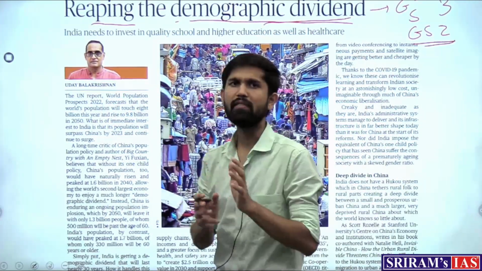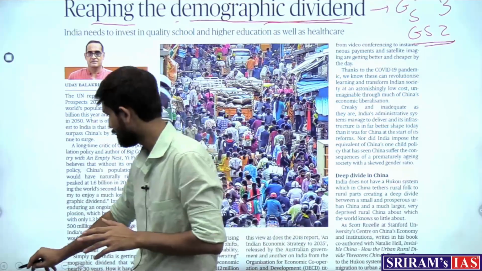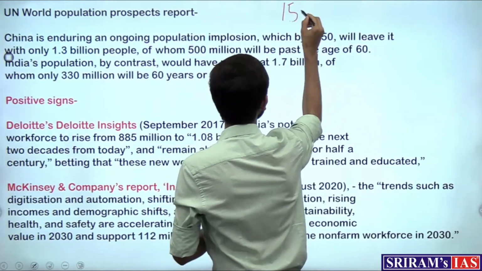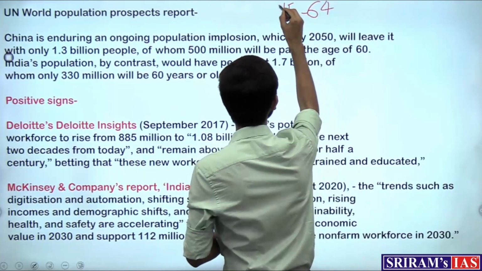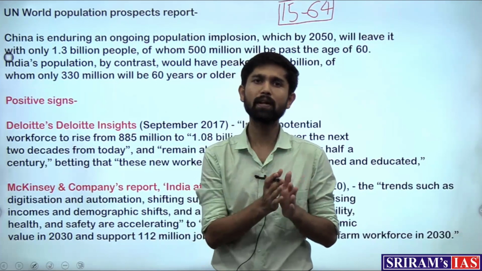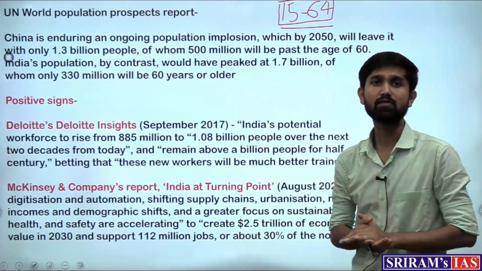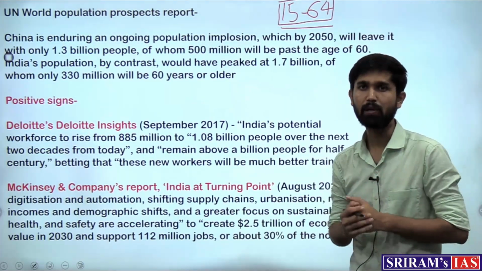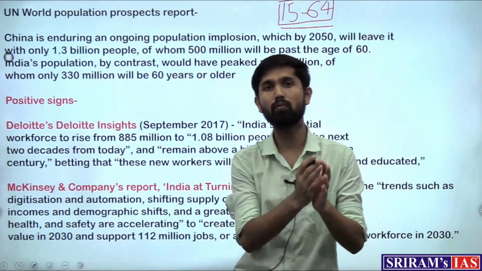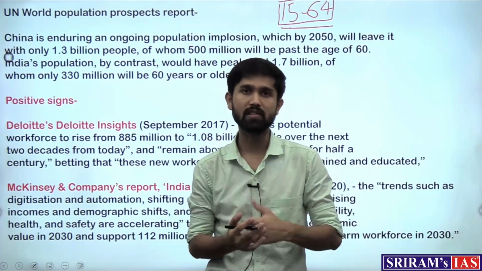So when we talk about demographic dividend, what do we mean by demographic dividend first of all? Demographic dividend means that population which is there within the age gap of 15 years to 64 years. So that population of a country which exists in this age bracket is known as the demographic dividend for the country, because this is the working age population as well. This is that population which is of most productive nature for the country. So that is why it is known as demographic dividend.